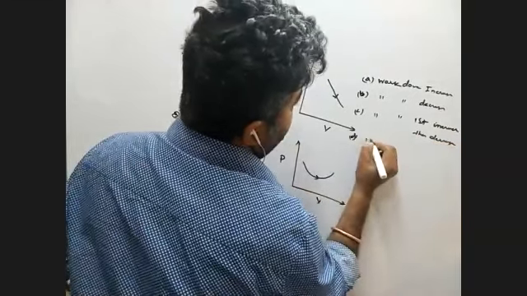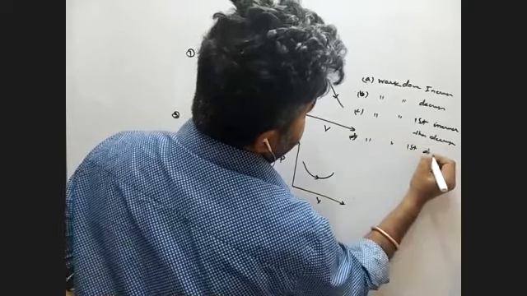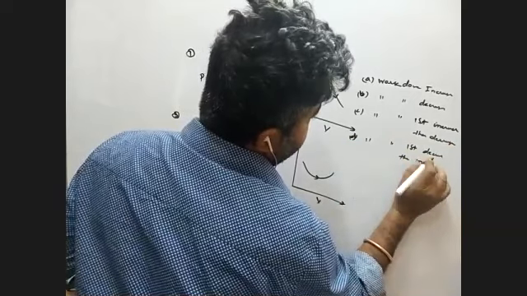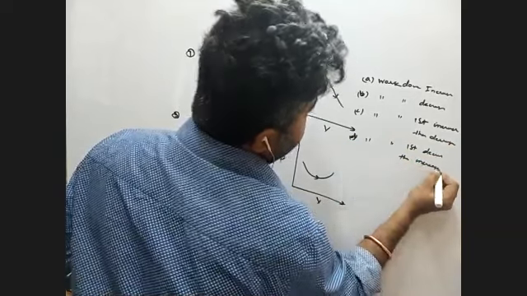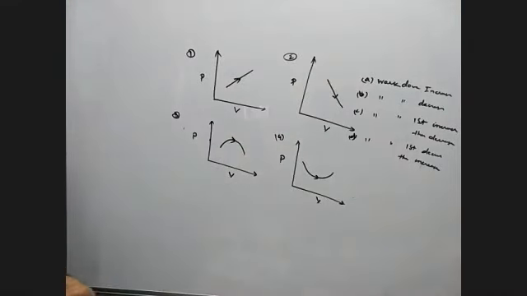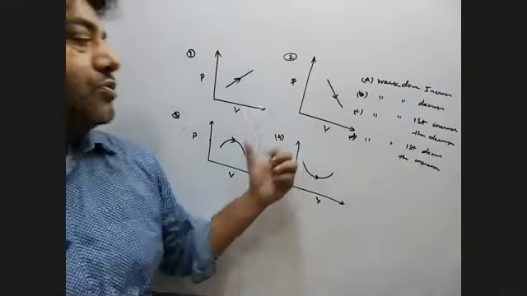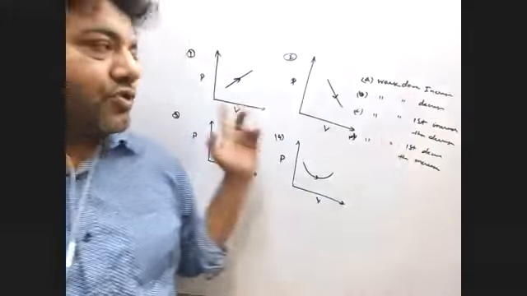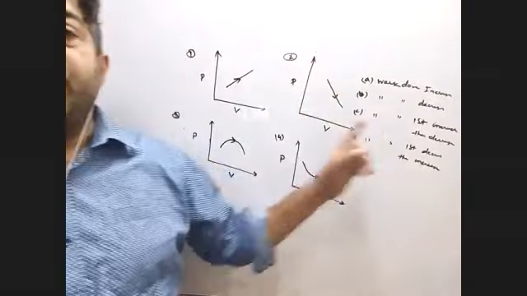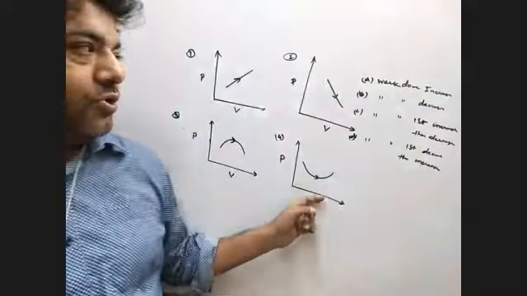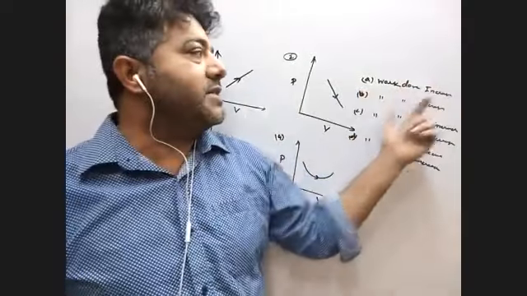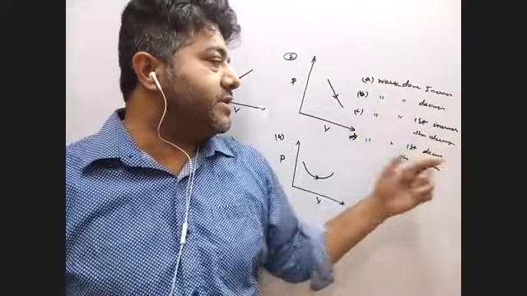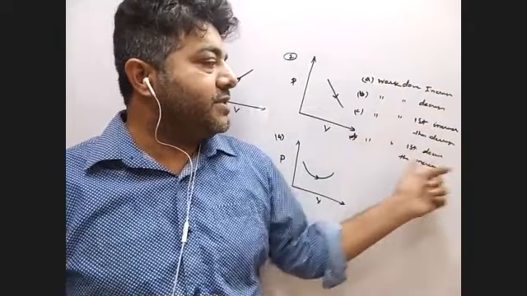Option D, work done first decrease, then increase. So basically what happened, you have 4 questions, question 1, question 2, question 3, question 4, and you have 4 options A, B, C, D for each question. Option A is work done increase, option B is work done decrease, option C is work done first increase then decrease, option D is work done first decrease then increase.